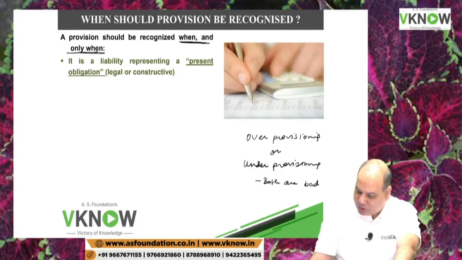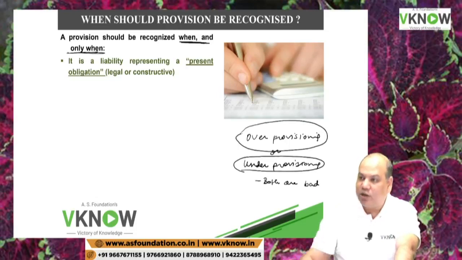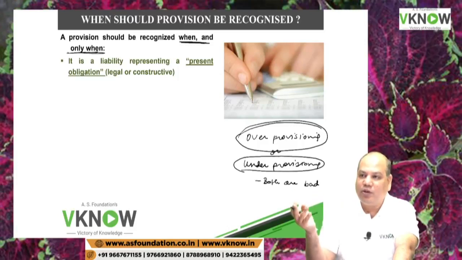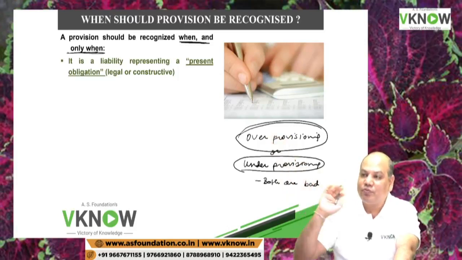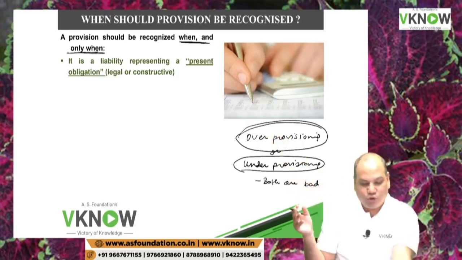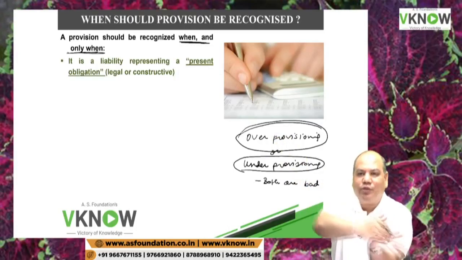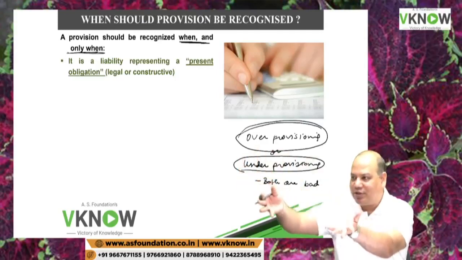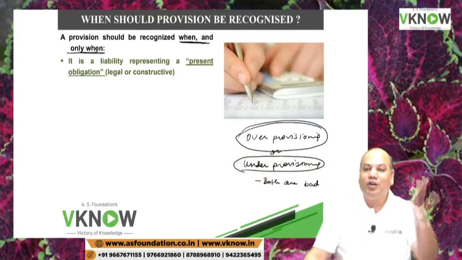Because under provisioning means overstatement of your profit, which is of course very bad. Over provisioning is also bad. You are shifting the profit to the next year. This year you will make provision, so profit is lower. But you want to increase your profit for the next year. Maybe for some reason, like you may be going for listing in the next year or after that year. So you want to show a higher profit. You want to show a profit which is showing a rising trend. Okay. Make provision, reverse it next year. So when you reverse it, again credit to P&L account.